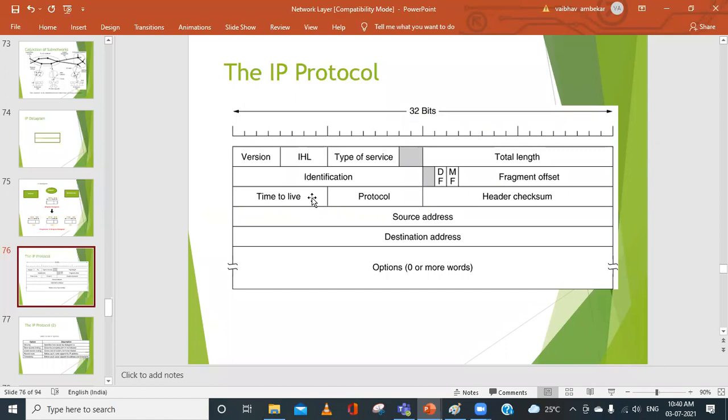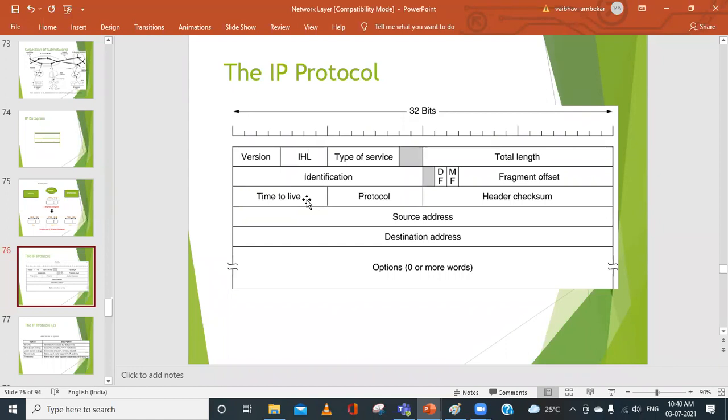And if that value reaches 0, it will be discarded. That means for every data packet or datagram that we are sending, in the header, we will put something called time to live, or the age. So the age, if you set it as 10 seconds or say 20 seconds and so on, at every hop it will be decremented. So when this becomes 0, it will be discarded and again it will be used for the retransmission. So we do not want to keep the datagram infinitely in the subnet.